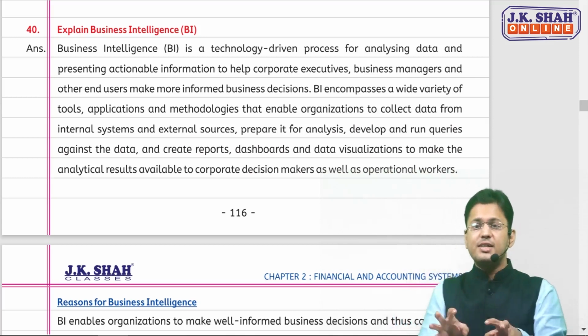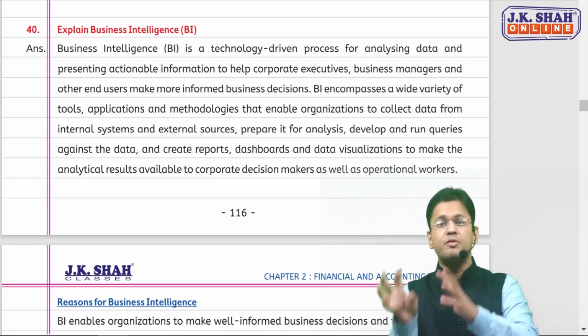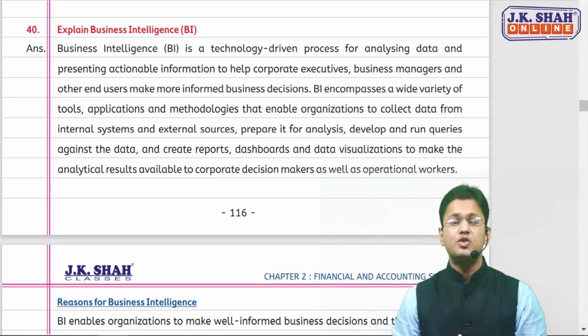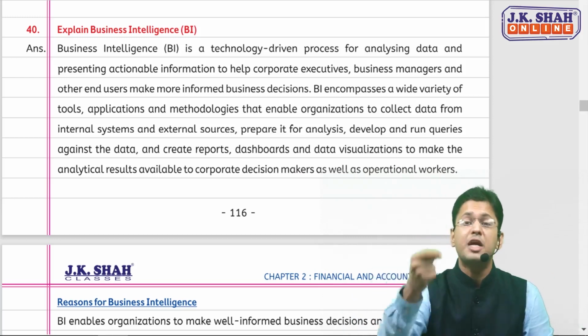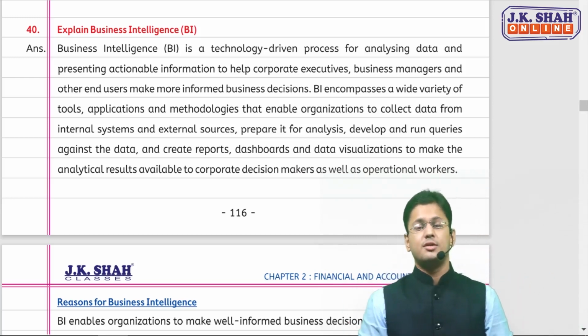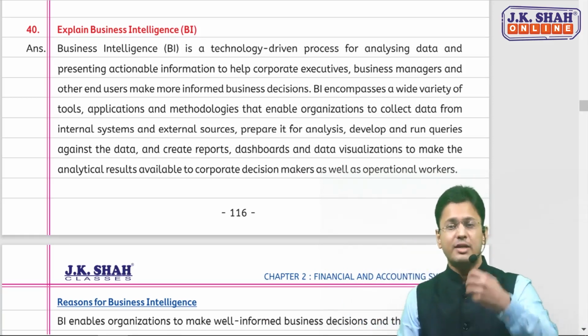It's just that you're performing data analytics, and after performing some analysis, you present that information to your executives, to your managers, to the end users so that they can make proper informed business decisions. That is business intelligence. Can it be done manually? Difficult.